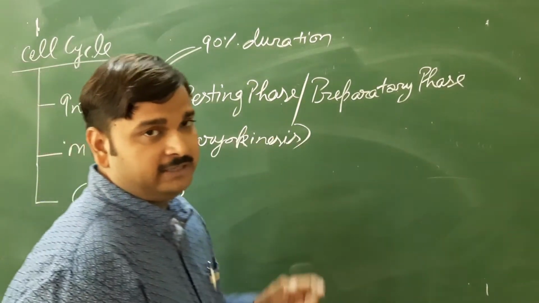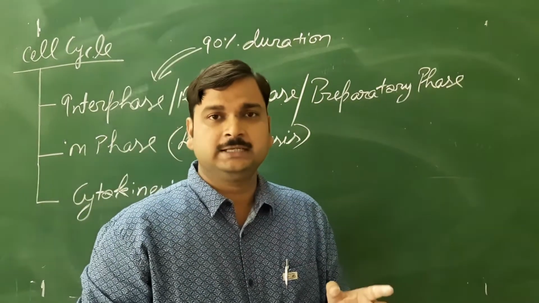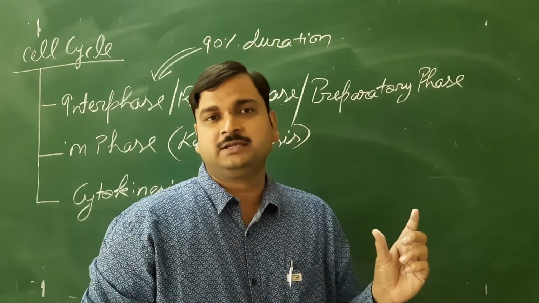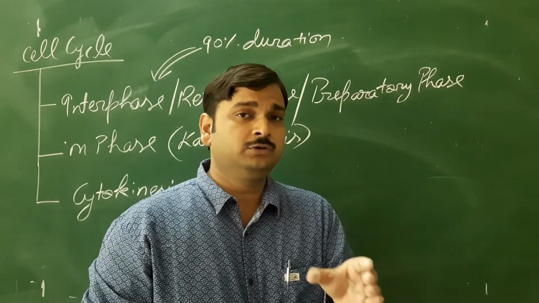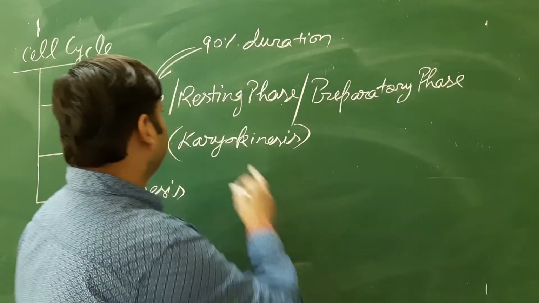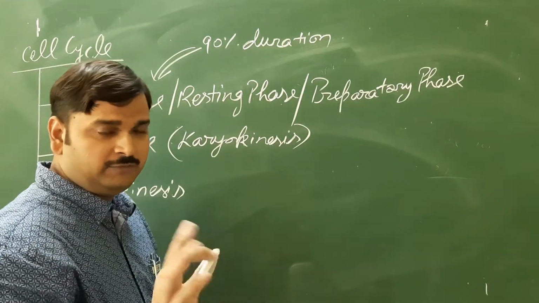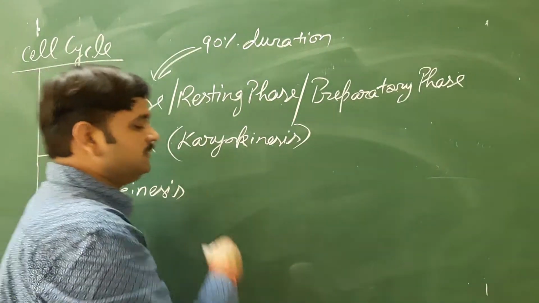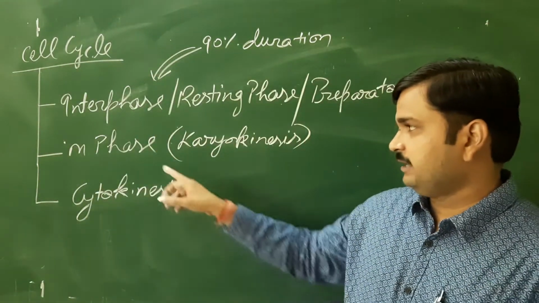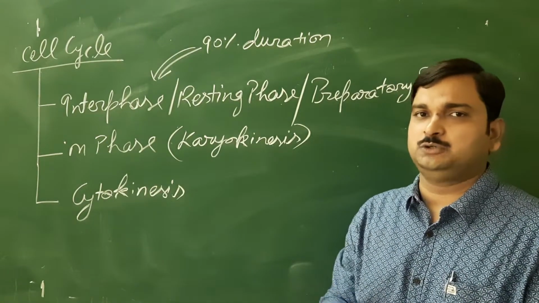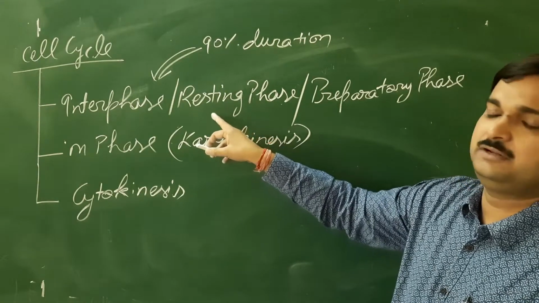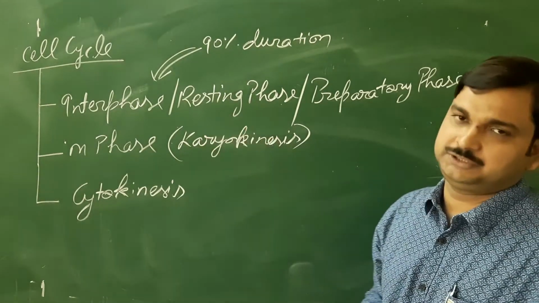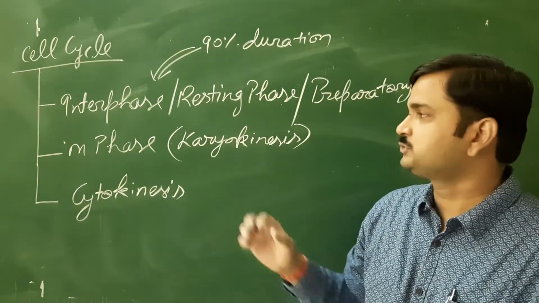And in that example I gave of the human cheek cell, I told you 24 hours is the generation time. So in that 24 hours, around 23 hours the cell remains in the interphase itself. Only for 1 hour will division activity take place. So this M phase and cytokinesis will last only for 1 hour. Otherwise, the cell will remain in interphase for the maximum time. Clear? So that you should know.